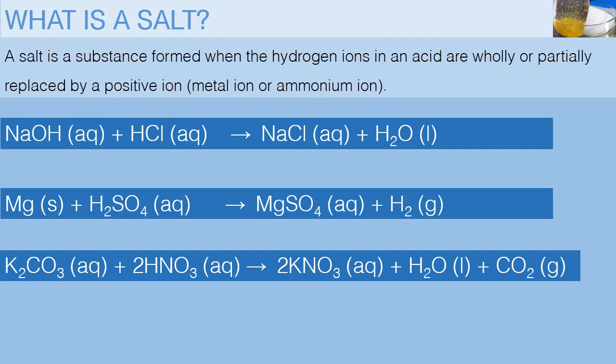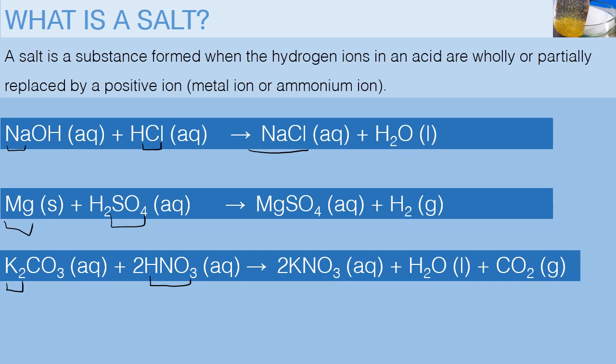Have you noticed that each of these salts is a replacement of the hydrogen ion by the positive metal cation? As you can see, sodium replaces hydrogen from hydrochloric acid to form sodium chloride.